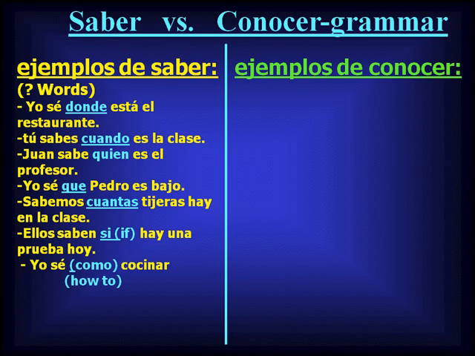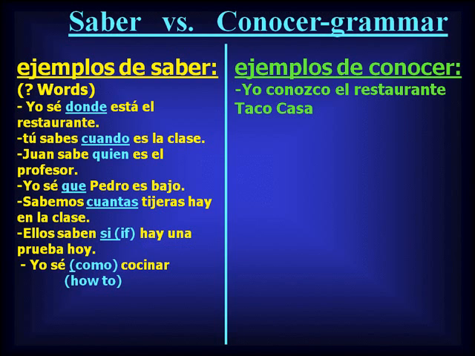And finally, we have yo sé cómo, which isn't always used, cocinar. Anytime there's a verb or an infinitive ending in AR, ER, or IR, we're talking about how to, in this case, cómo, which means how to do something. Use saber. And now let's go on to ejemplos de conocer, examples using conocer.